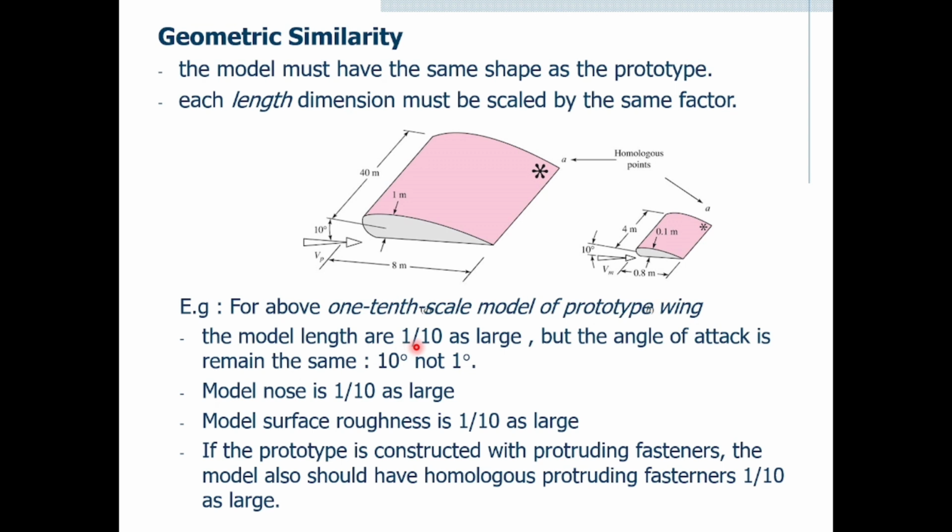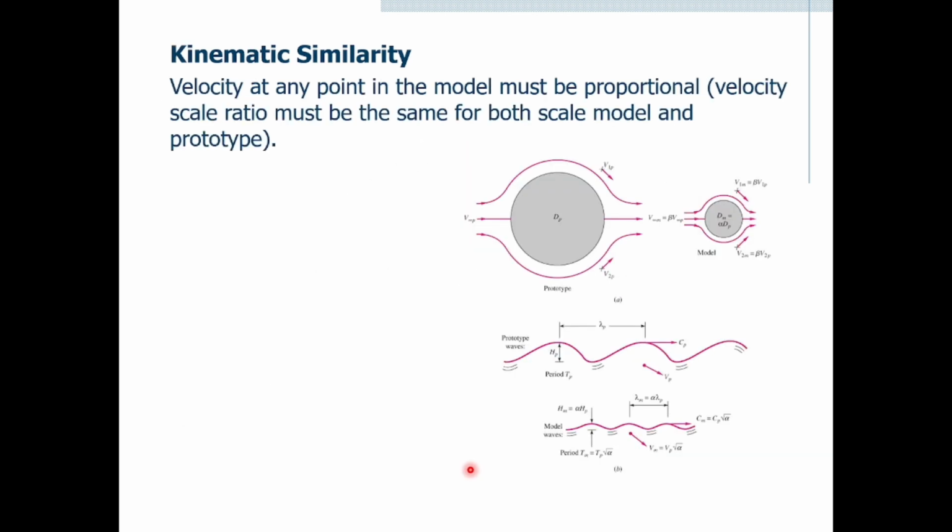The model lengths are 1/10 as large, but the angle of attack remains the same, 10 degrees, not 1 degree. Model nose is 1/10 as large. Model surface roughness is 1/10 as large. If the prototype is constructed with protruding fasteners, the model also should have homologous protruding fasteners 1/10 as large.